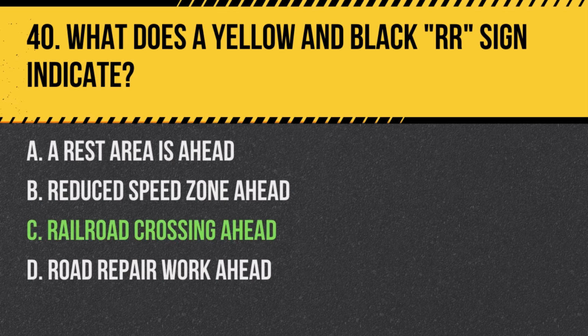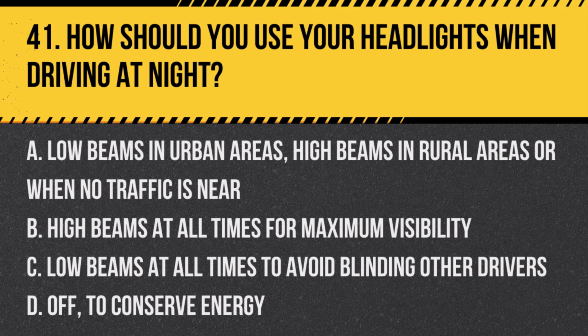Answer: C. Railroad crossing ahead. A yellow and black RR sign is used to warn drivers that there is a railroad crossing ahead, indicating they should slow down and prepare to stop if necessary. Question 41. How should you use your headlights when driving at night?